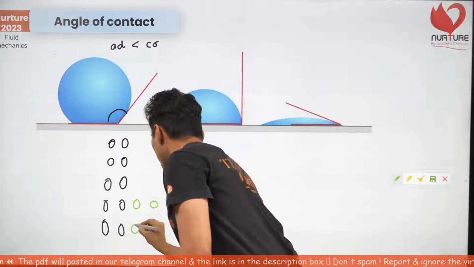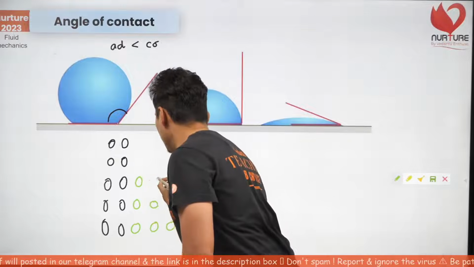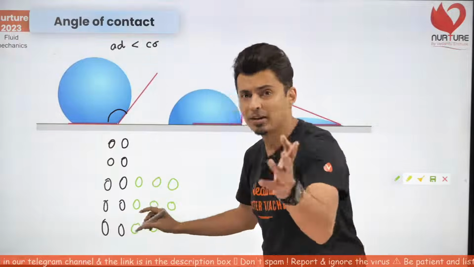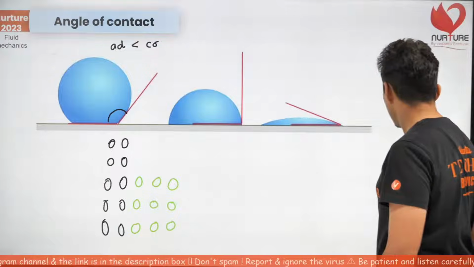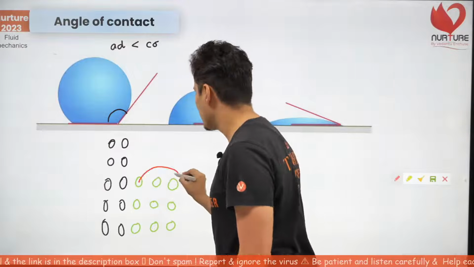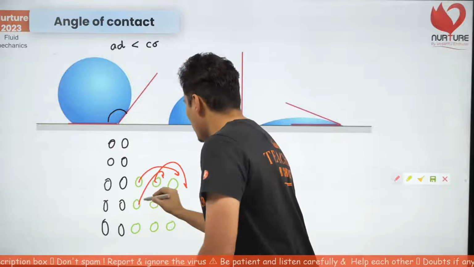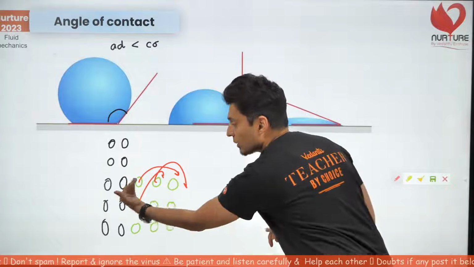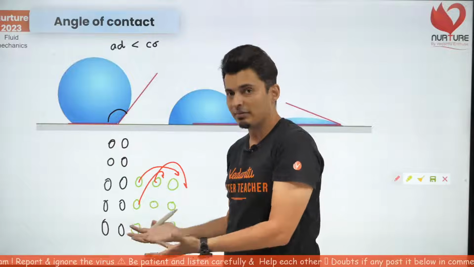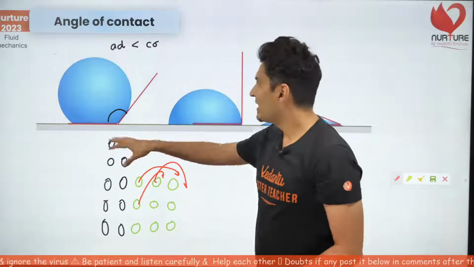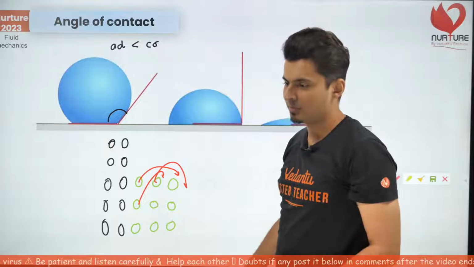These liquid molecules will not like these bonds made with the black molecules. So they will be like, okay, let me just go and make a bond over here. These molecules are going to mingle among themselves. They will not prefer to stay there. So that's when adhesion is weak, cohesion is strong.